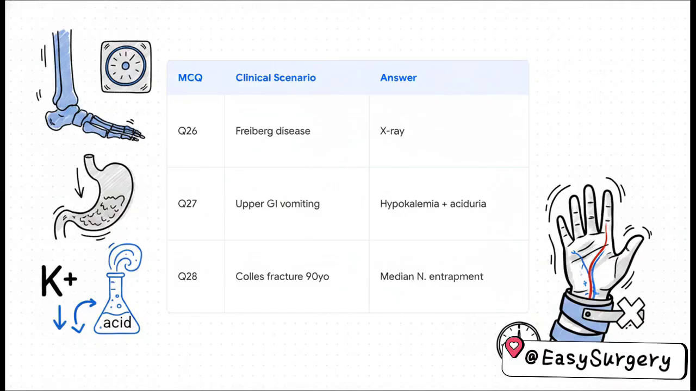Now, Q28 tests a super common presentation. A 90-year-old patient suffers a Coles fracture. What's a recognized complication? You really need to watch out for acute median nerve entrapment. I know you might be tempted to guess non-union since the patient is elderly, but honestly, non-union in a Coles fracture is actually pretty uncommon.